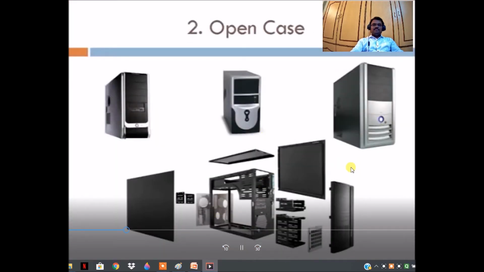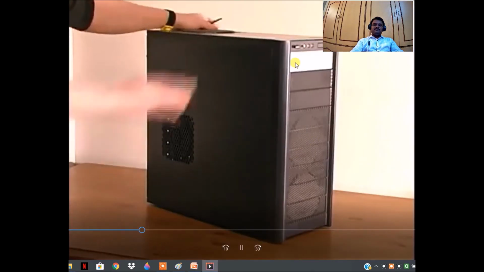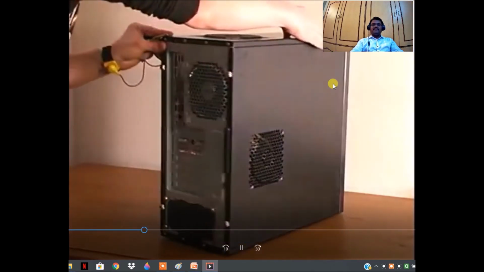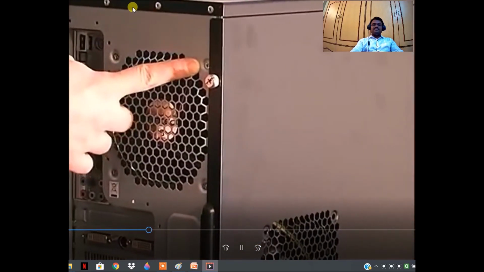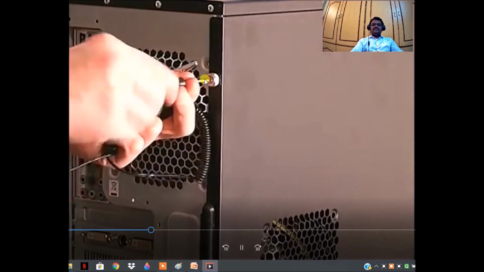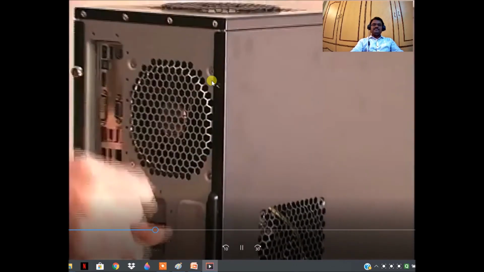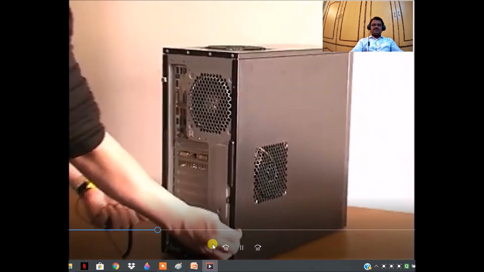So we have to open the computer case. There are different types of computer cases available in the market, so based on our computer case, we have to open it carefully. This is the computer case we are opening. Like this, we have to wear the electrostatic, anti-static wristband, and here we are opening the computer case by unscrewing this screw, and here also unscrewing this screw.